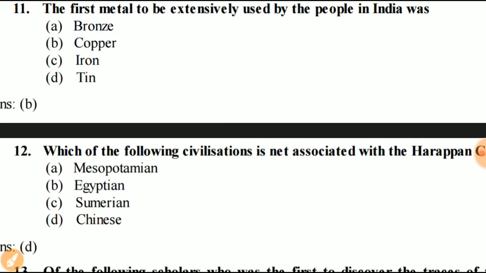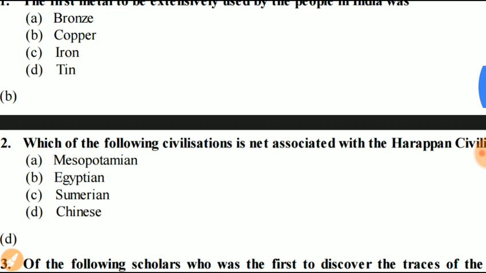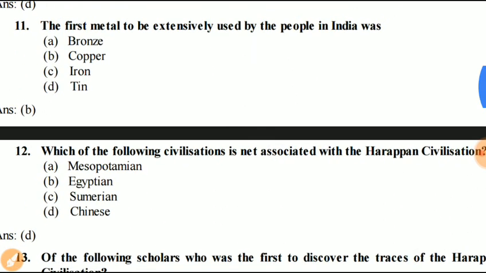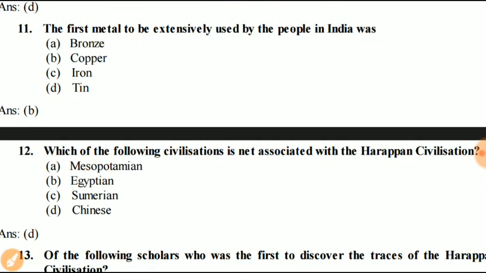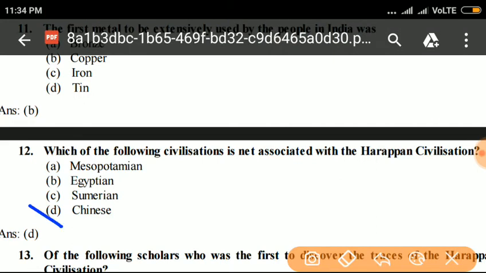Which of the following civilizations is not associated with European civilization? Answer is D. Chinese. Chinese civilization is not associated with European civilization. The other three, Mesopotamian, Egyptian, and Sumerian civilizations, are associated with it.